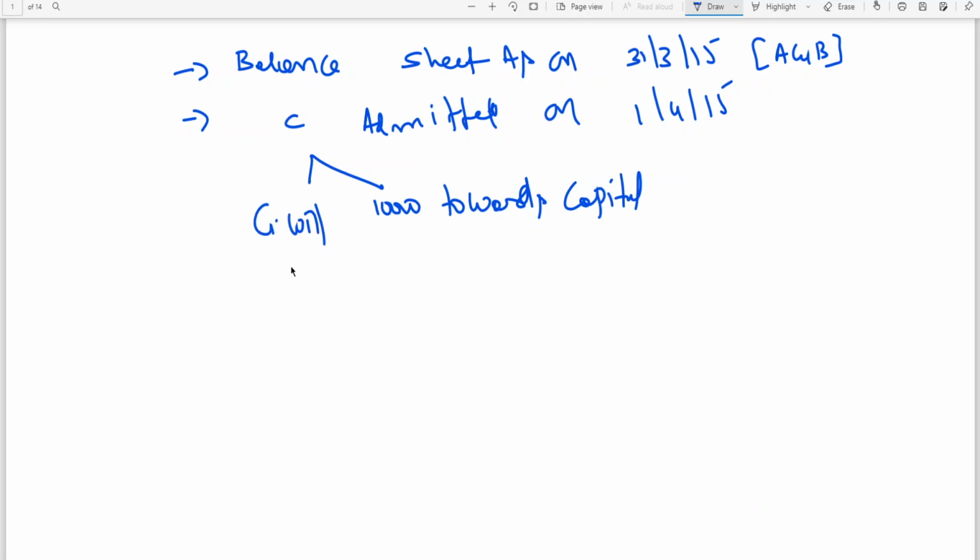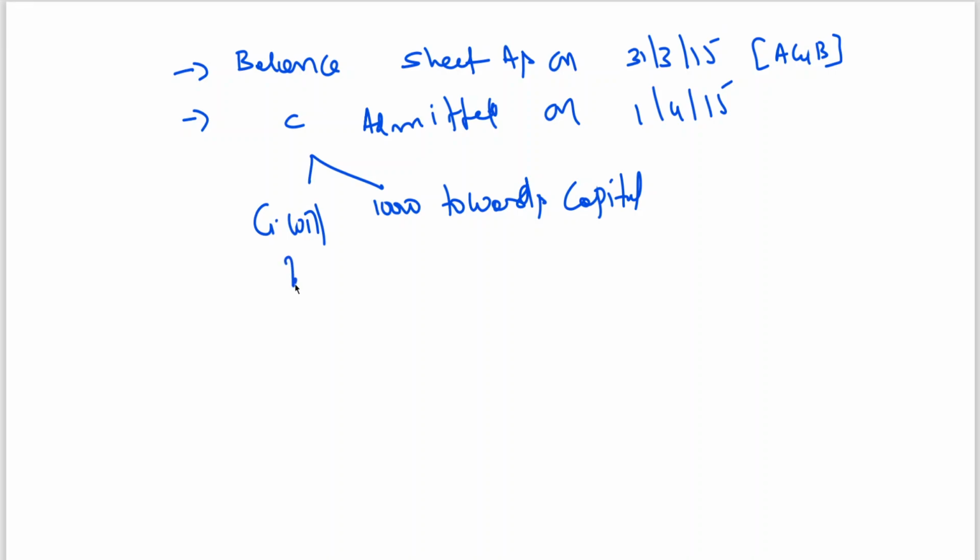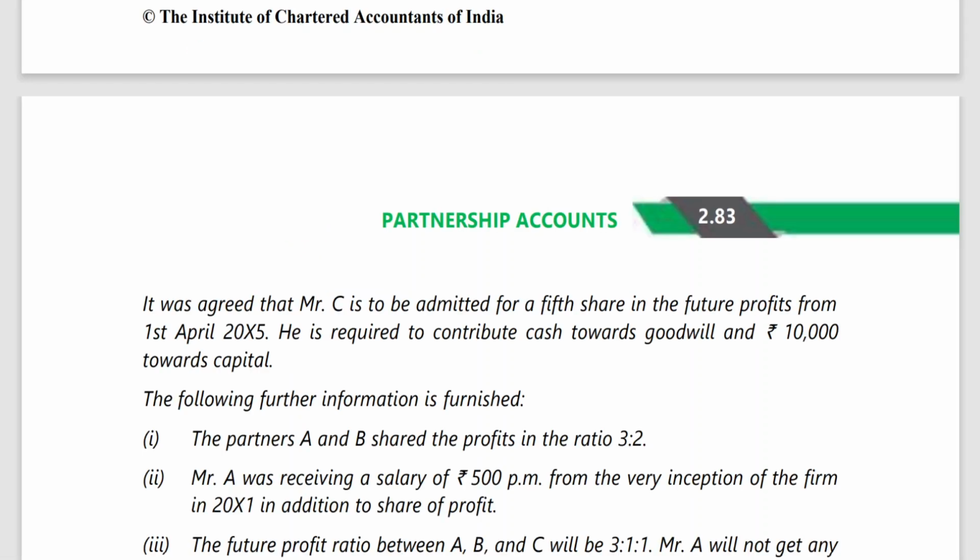Goodwill also he brings, but that amount is a question mark. He is required to contribute cash towards goodwill and 10,000 towards capital. So this goodwill is a question mark and 10,000 towards capital. Then the following further information is furnished.